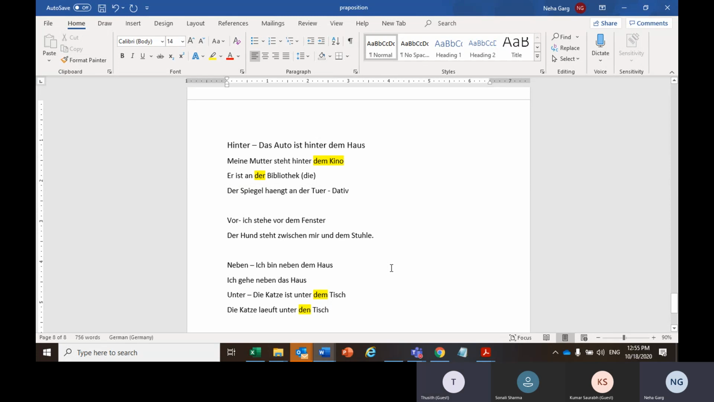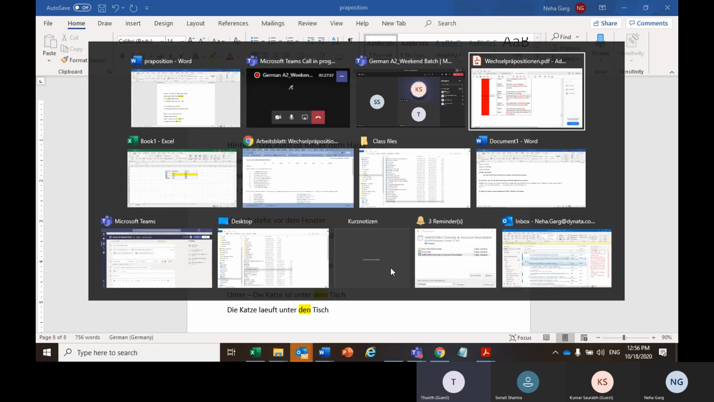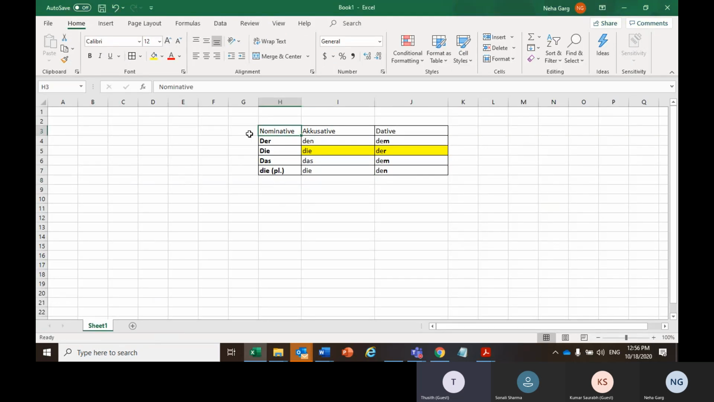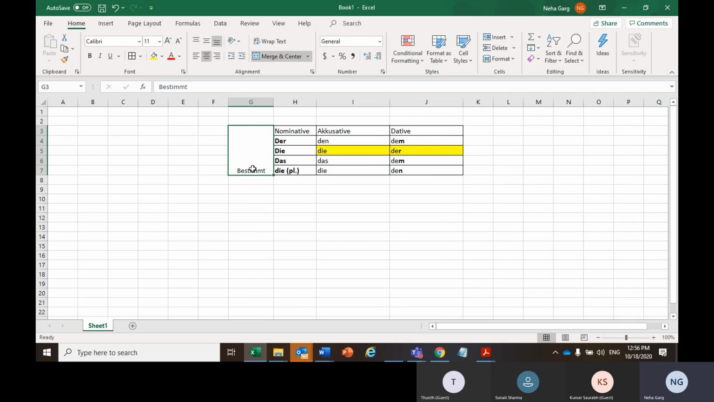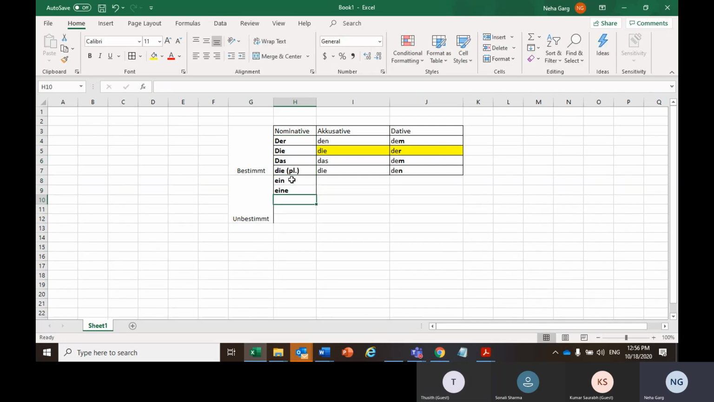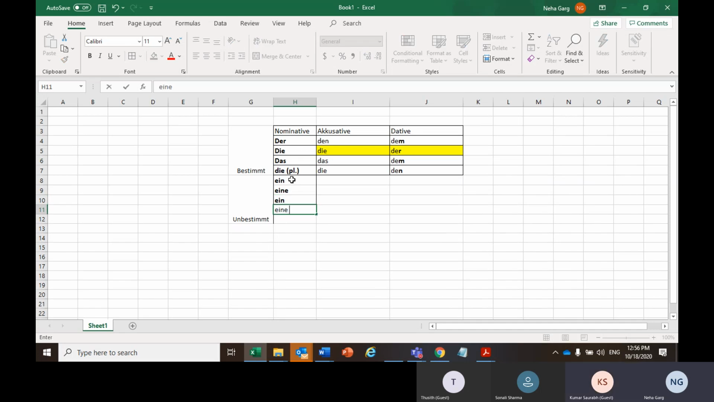So, for example, you have given some articles and prepositions: hinter, in, neben, über, unter, vor, and so on. So is it only these articles we can use in this Wechsel preposition? No, these are just examples. These are the bestimmt articles, the definite articles. Similarly, we have unbestimmt articles also, which are indefinite articles: ein, eine, ein, and then eine.